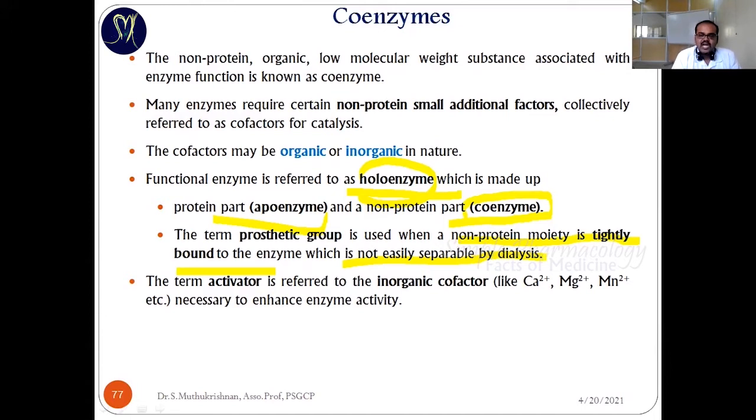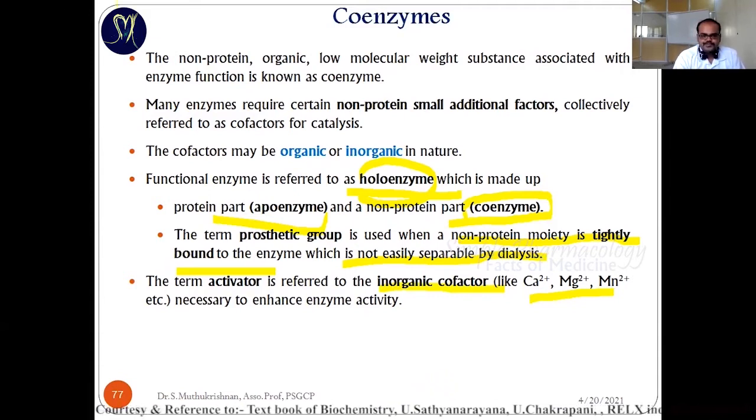That bond can't be broken even by dialysis or gel electrophoresis. The coenzyme won't separate; it must come along with the apoenzyme. An activator is referred to as an inorganic cofactor, for example calcium, magnesium, manganese and so on.